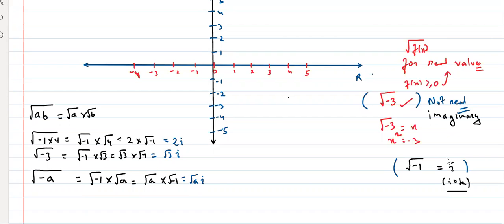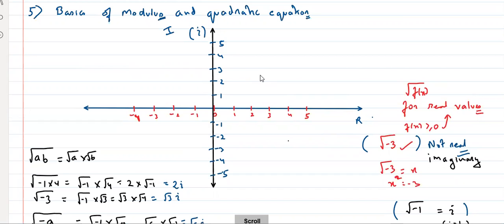Now your question should be, sir, what is a complex number? My question would be, suppose this is the x-axis and this is the y-axis. Think about vectors. Suppose I'm having a point A, which is (2, 3). How will you plot it? I'm using the concept of vectors. How will you plot it?